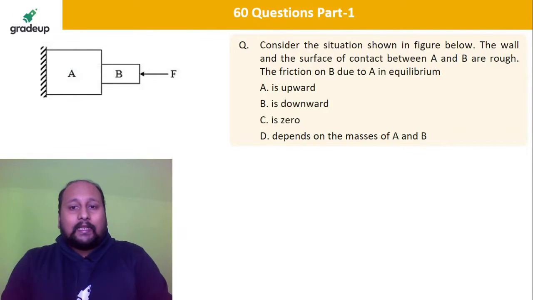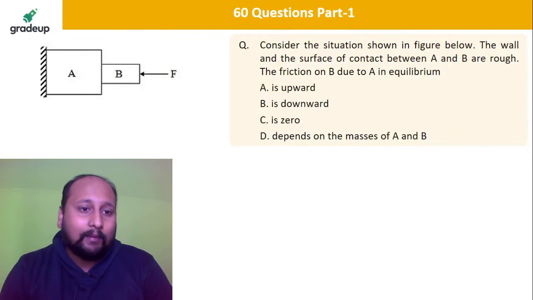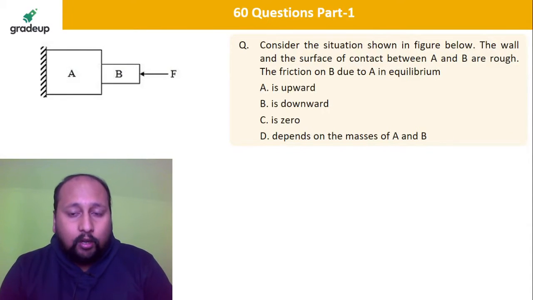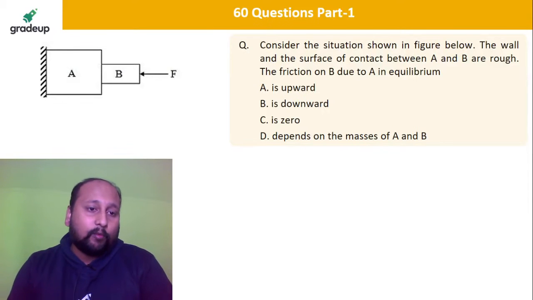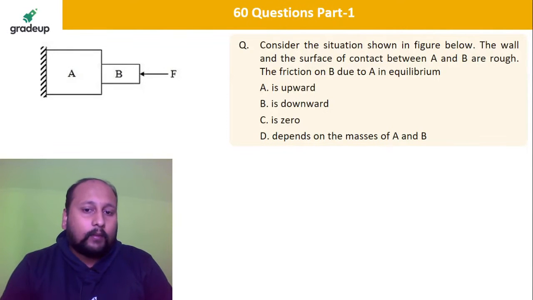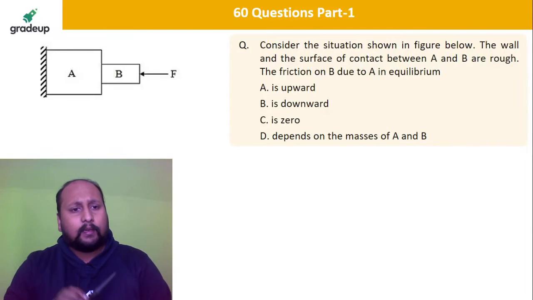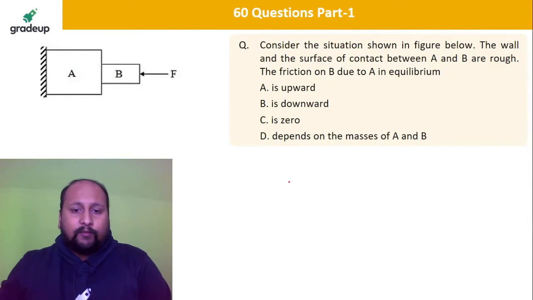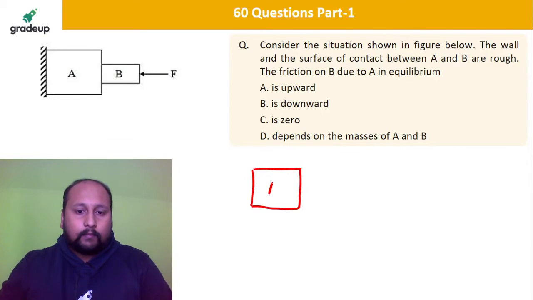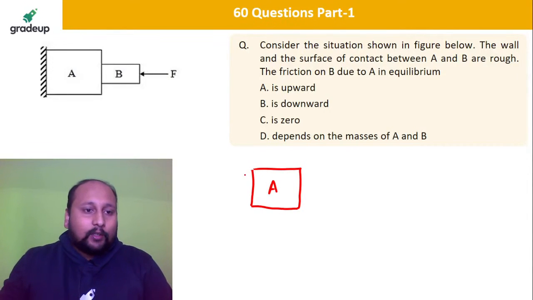Okay. Consider the situation as shown in the figure. The wall and the surface of contact between A and B are rough. The friction on B due to A, in equilibrium. What is the direction of friction on B due to A? Simple. Okay. Now if we draw the free body diagram of mass A, this is not a compound chart, these are two masses. So draw the free body diagram.